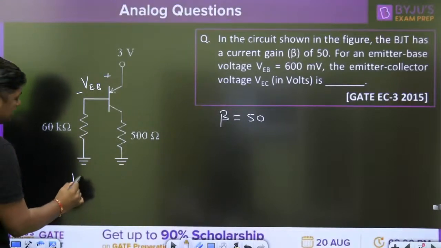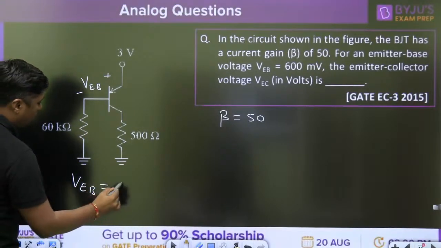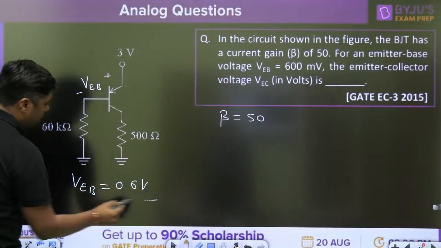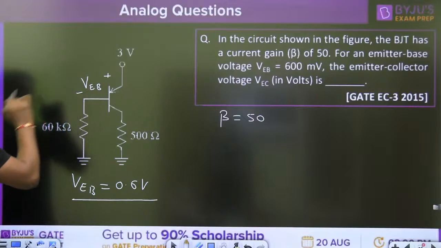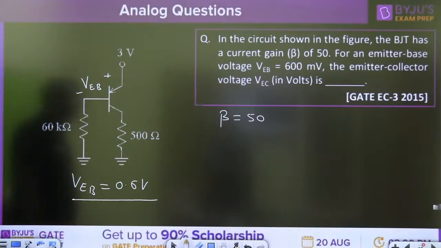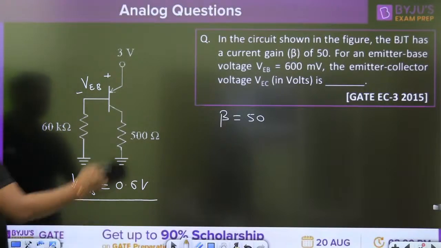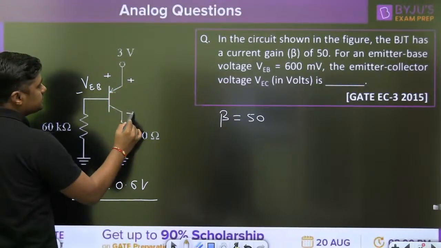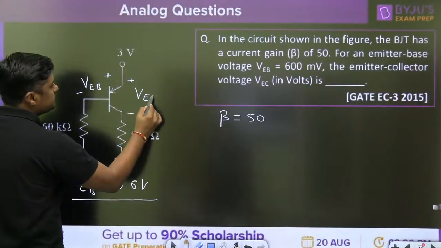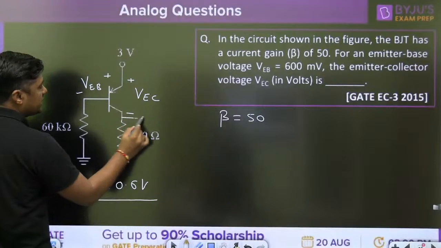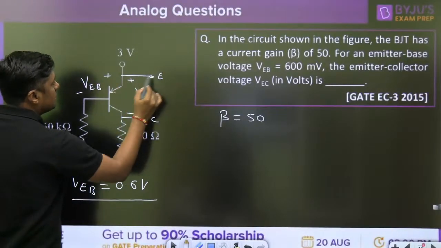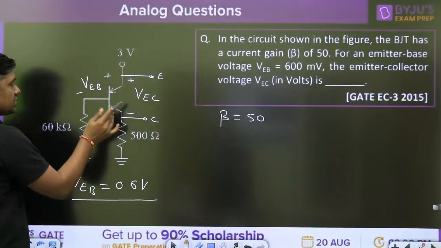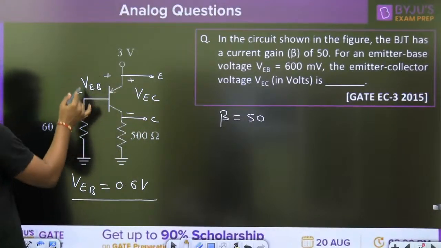What is the value of the VEB? 600 millivolt, which means nothing but 0.6 volt. In PNP transistor, we have to apply the VEB, and in NPN transistor, we have to apply the VBE. The emitter collector voltage VEC, we have to find the VEC. Plus, minus, this is the collector terminal. This is the emitter terminal. The voltage between this emitter and collector is called VEC, and this is the VEB.